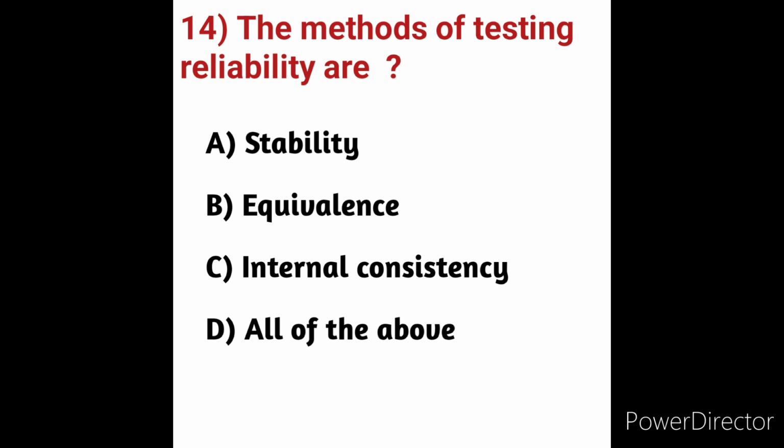Intra-class correlation coefficients can be used to compute inter-rater reliability estimates. There are four main types involved in reliability: test-retest reliability, inter-rater reliability, parallel forms reliability, and internal consistency. These are the four types of reliability. Methods of testing reliability are stability, equivalence, test-retest reliability, internal consistency and inter-rater reliability. So all are methods of testing reliability. So here all of the above is the correct answer.